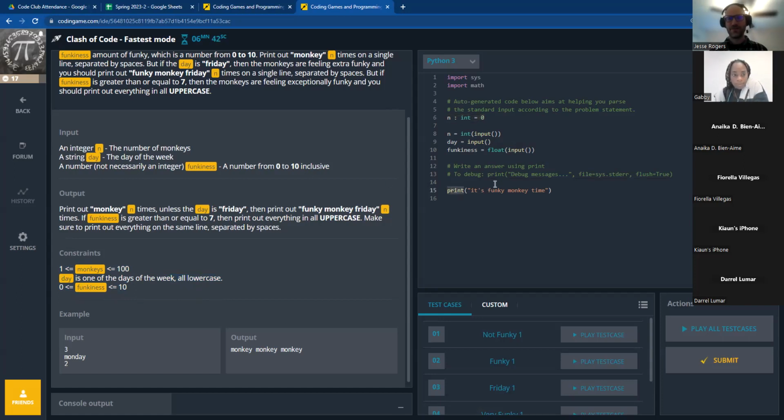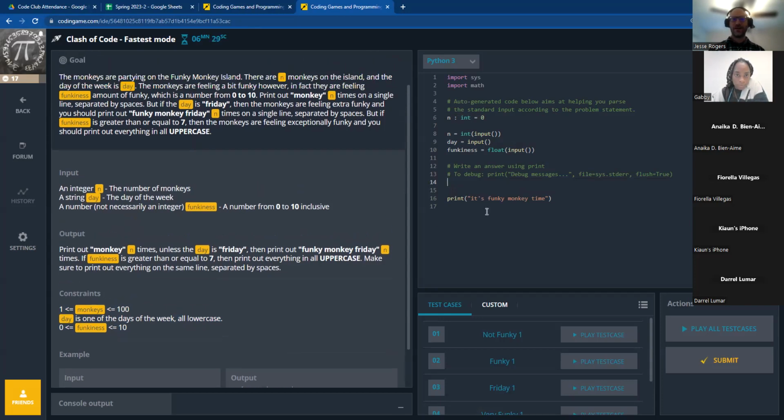But if-then statements, conditional statements, are going to be really important for us. So under what condition are we going to print what? What would be one of the things they told us here that we would have to have a condition for? Isn't it Friday? Yeah. So we can say if day equals Friday, and notice that I've got two equal signs.